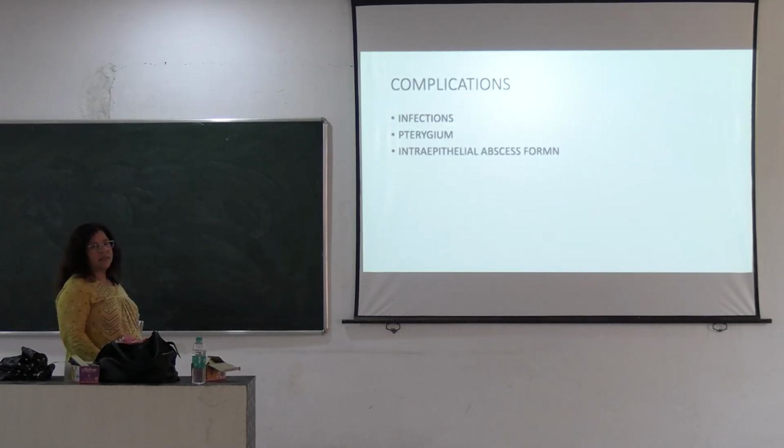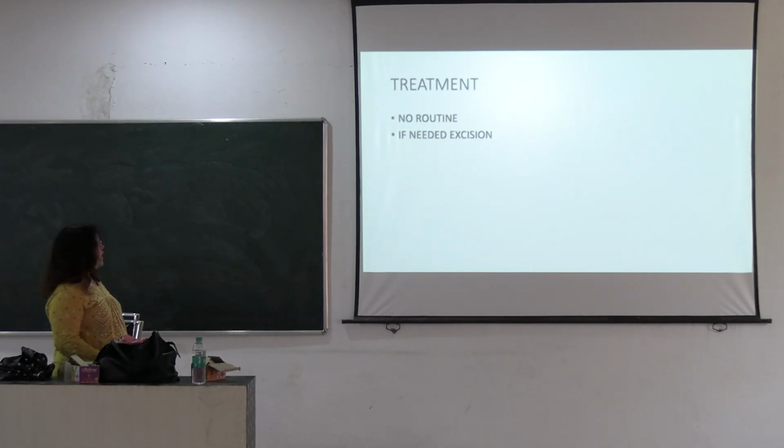Then complications. Complications are if secondary infection occurs and it grows into pterygium, and sometimes it becomes necrosed and an intraepithelial abscess is formed after secondary infection. Then treatment. There is no routine treatment. If a patient has a cosmetic blemish or irritation, then it should be surgically excised.